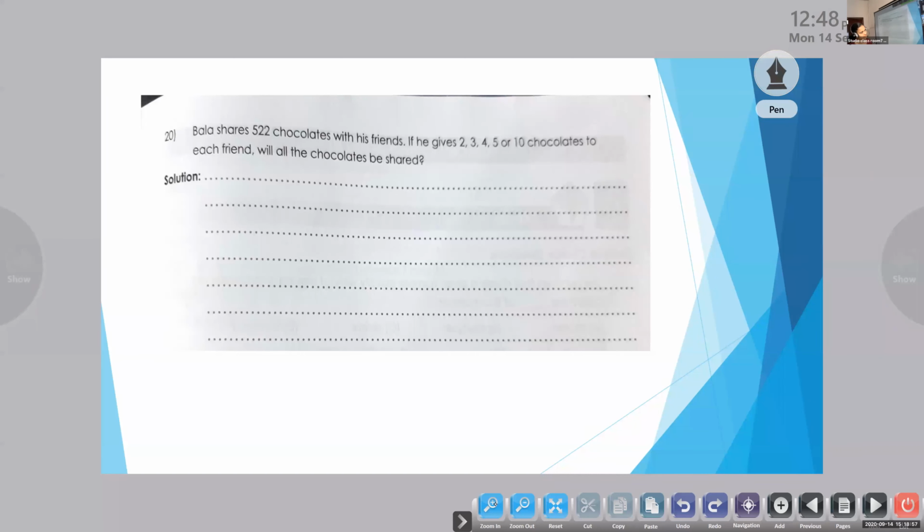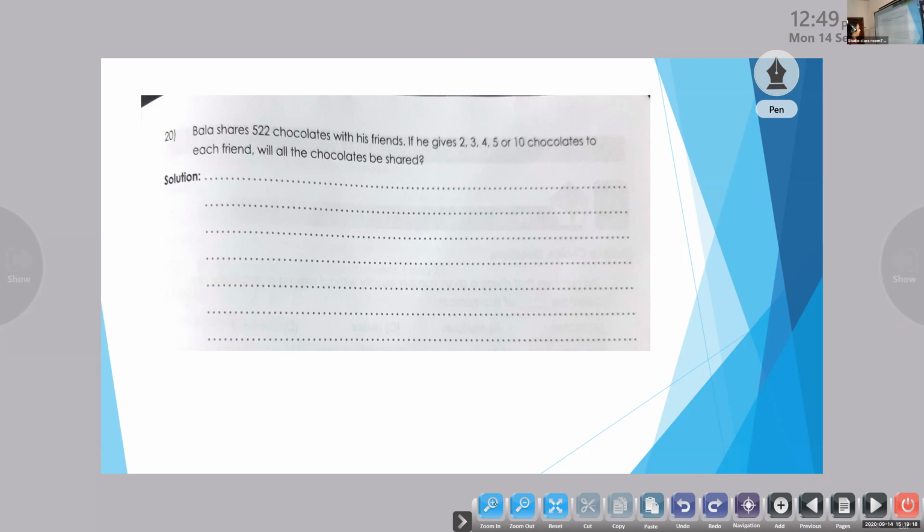Okay, children, first, what can we write as a step? Agnay, can you tell me the first step? Number of chocolates Bala shares with his friends.